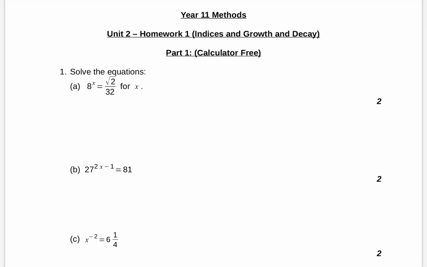The first part of the homework then, and I've got like 10 minutes to do this, so let's be quick. Solving equations.